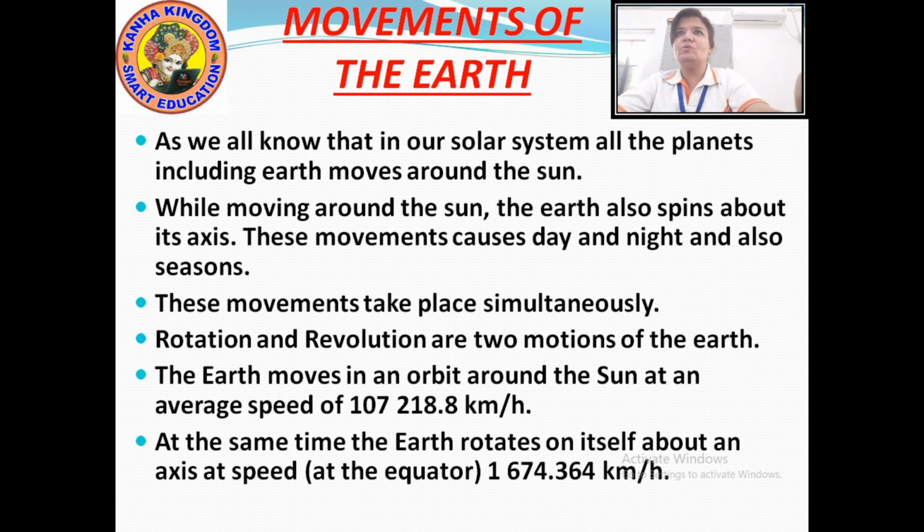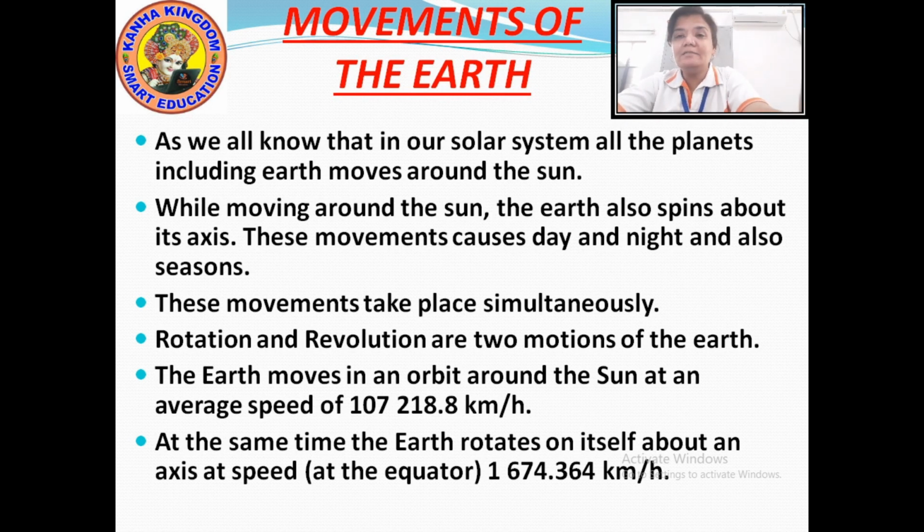As we all know, in the solar system, all the planets, including the earth, move around the sun. And these planets move on an elliptical path, or you can say an elongated path. Okay? The elliptical path is known as the orbit.